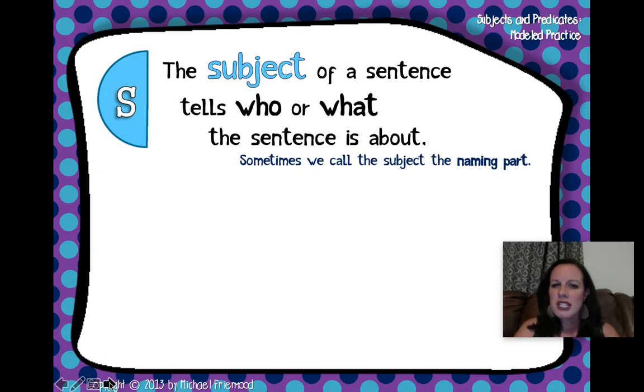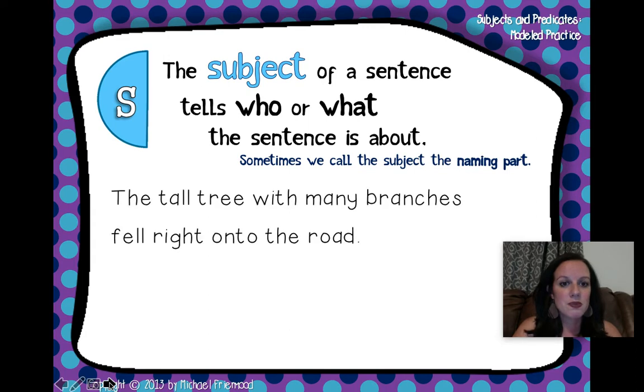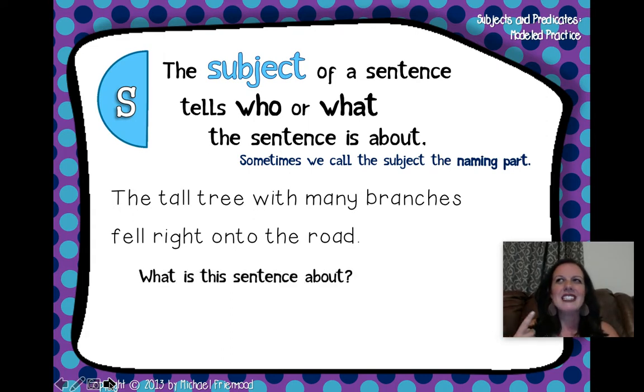So, the subject of a sentence tells who or what the sentence is about. Sometimes we call the subject the naming part. A subject tells who or what. The tall tree with many branches fell right onto the road. What is this sentence about?